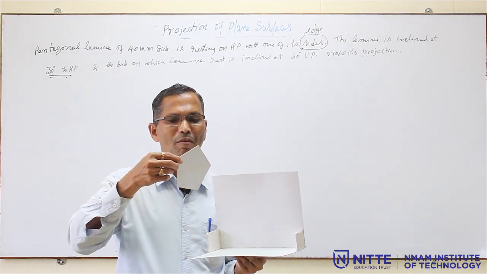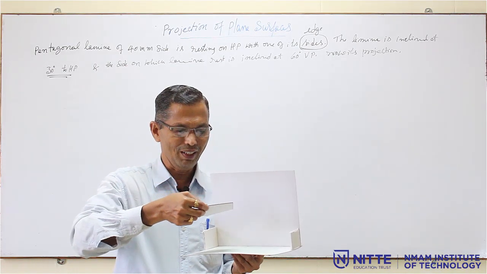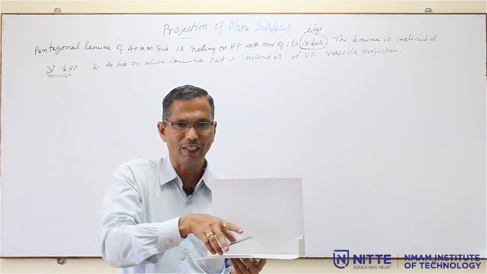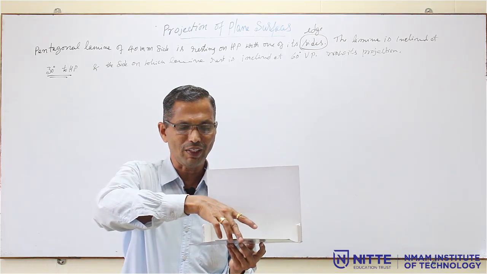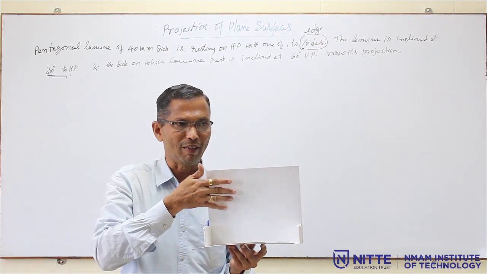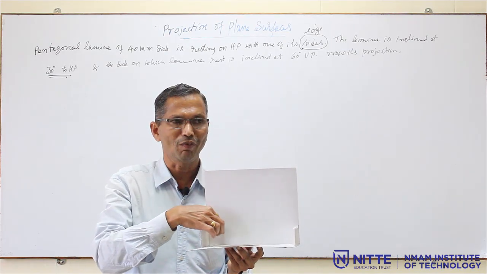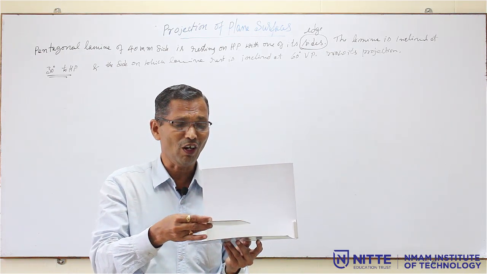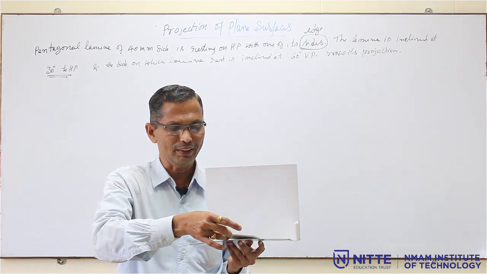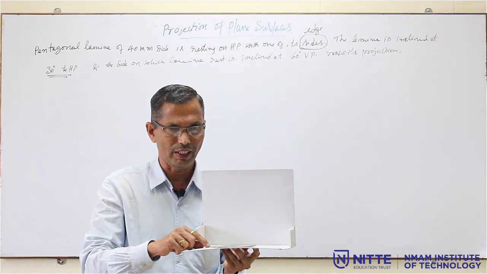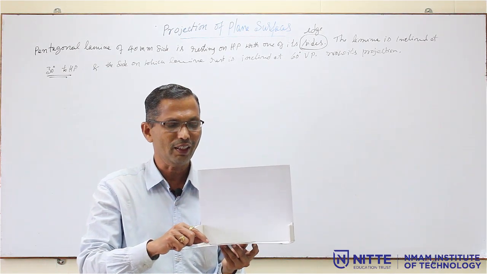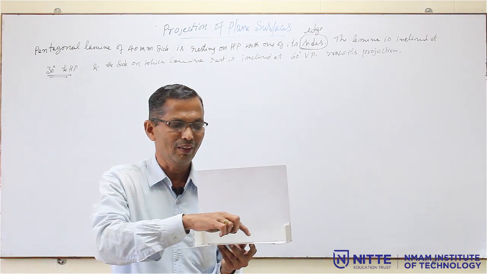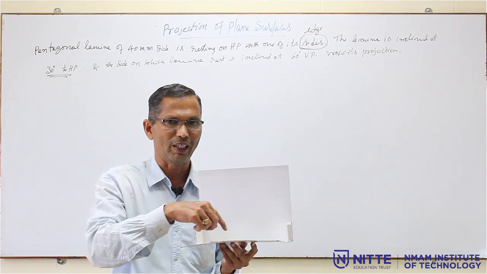First step is you have to keep the lamina on HP, so that one of the edges will come here, not simply placing it like this. You have to place it so that one of the edges is perpendicular to VP. One of the edges perpendicular to VP means perpendicular to the XY line, because it is the edge condition. If it is a corner condition, then I have to place a corner here, not simply placing at any position. When it is the corner condition, this side should be perpendicular to the XY line similarly.